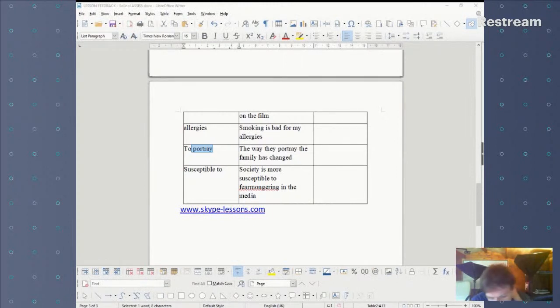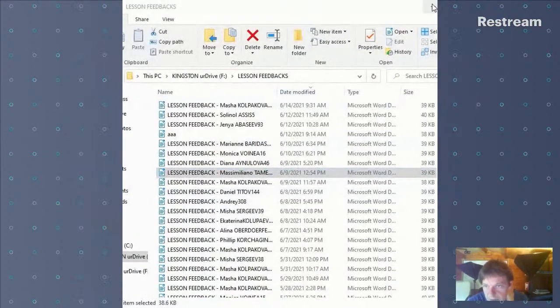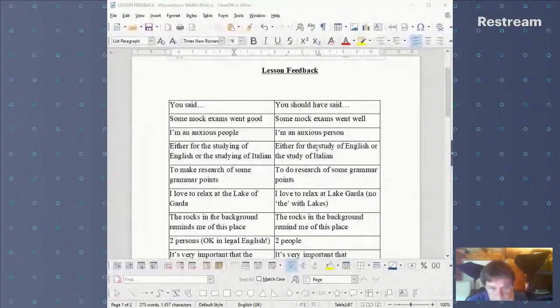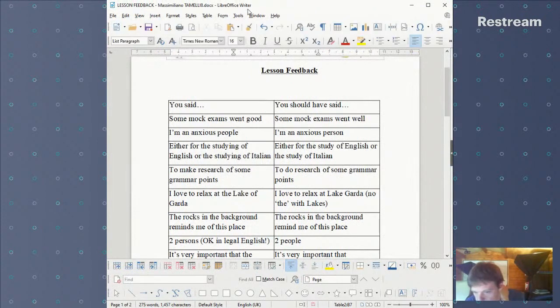Let's have a look at what time. We were only at 10 minutes. Let's have a look at one more. Let's have a look at second lesson feedback. So I'm going to have to stop sharing and start sharing again. Let's try this one. Okay, it should all be working, I think. Is it working? No. Let me try again. Okay. That's better.